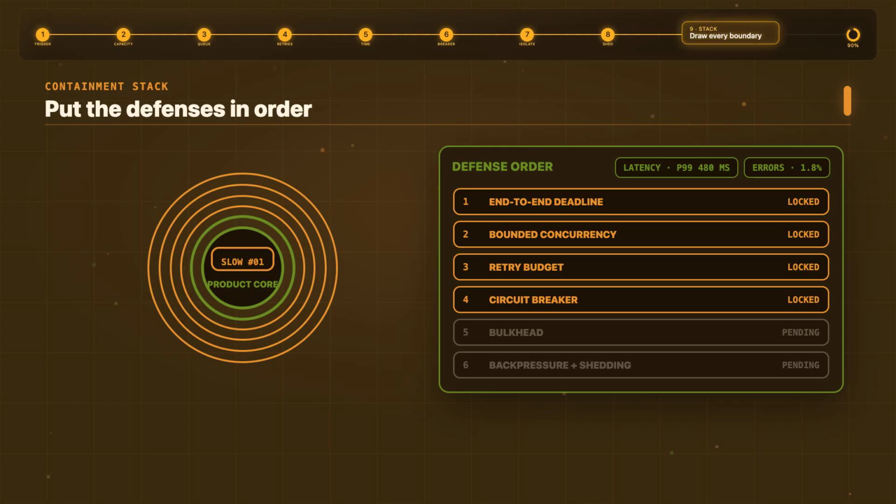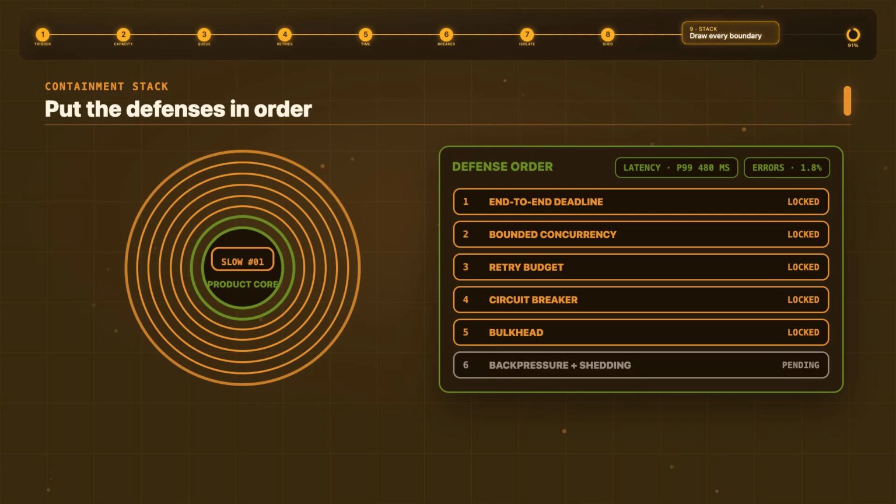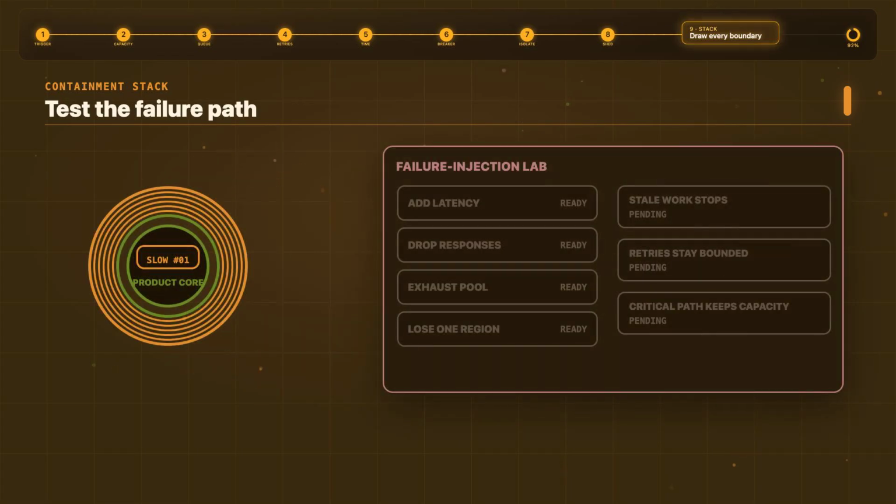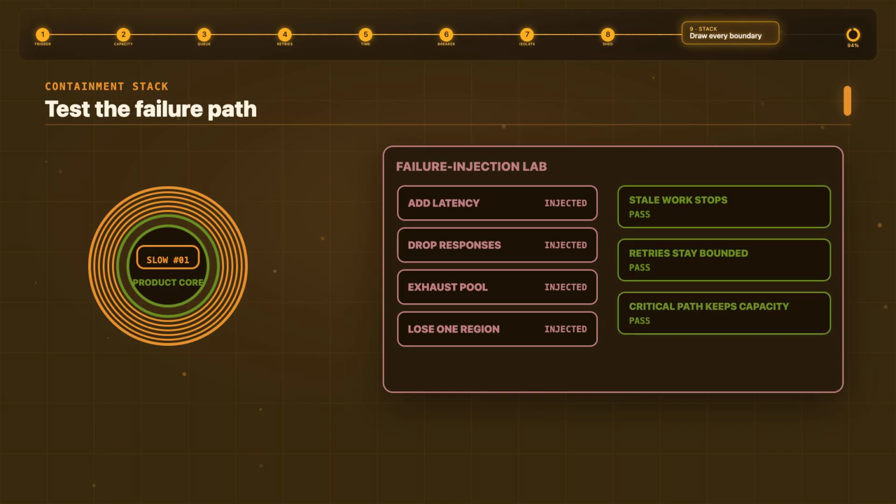Open a circuit when calls are predictably harmful. Isolate critical workloads with bulkheads. Apply backpressure where producers can cooperate and shed load where they cannot. Then, test the failure, not just the happy path. Add latency, drop responses, exhaust a connection pool, kill one region. Watch whether stale work stops, whether retries multiply, and whether the critical path keeps capacity.